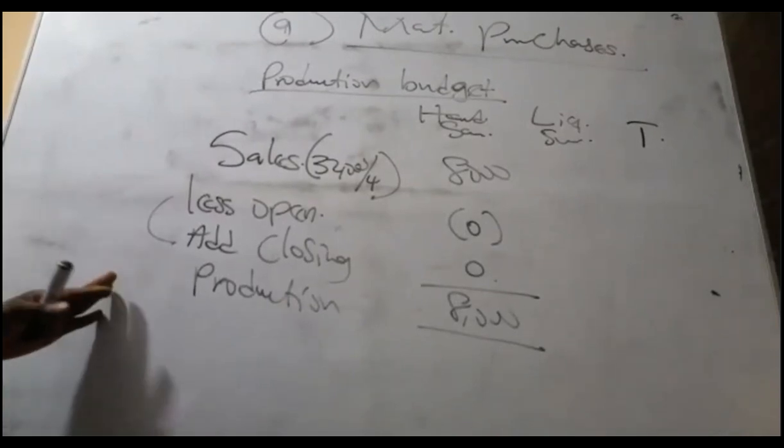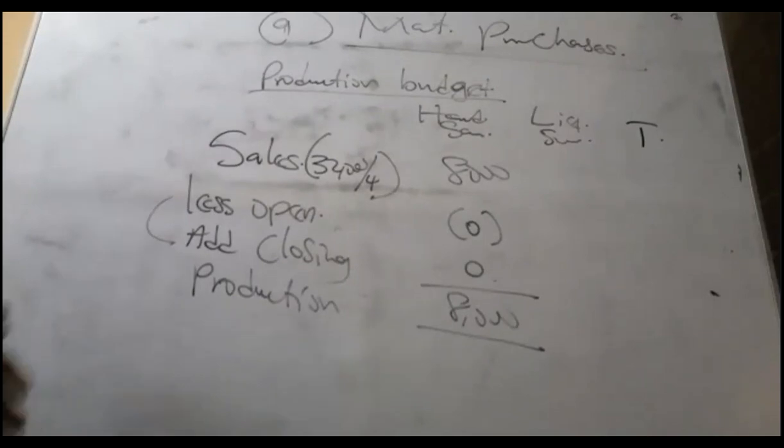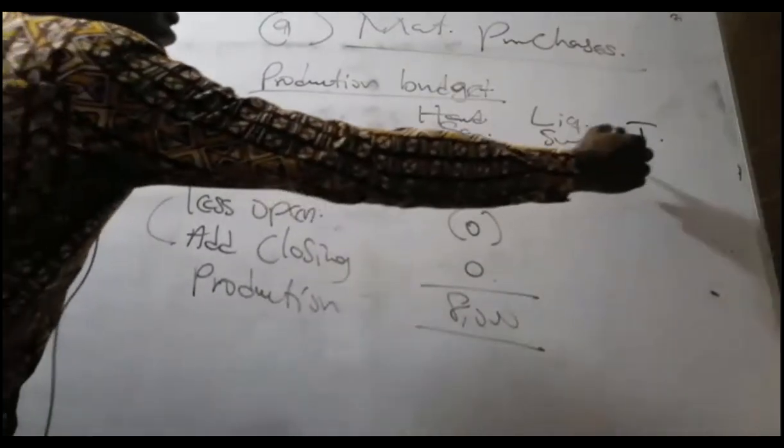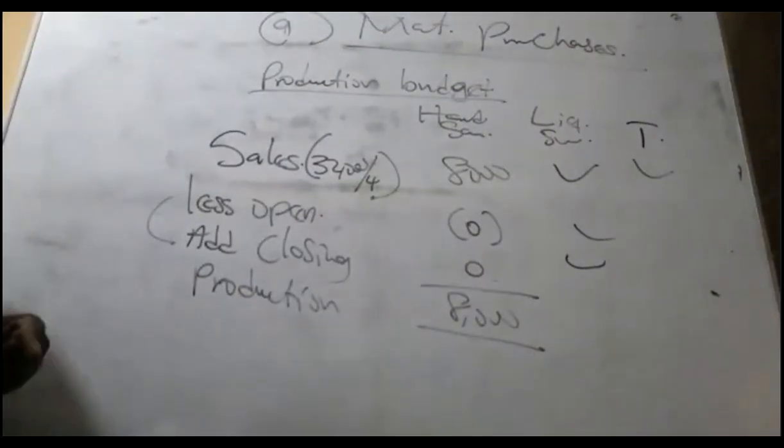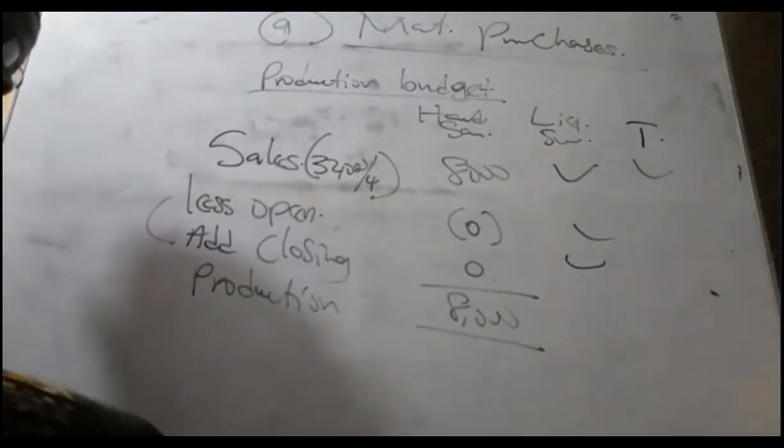So this is how you prepare the production budget. If there are more products, you continue like that, and fill in their columns. But in this question, it's only one. Then you go to the next step, the material usage budget.